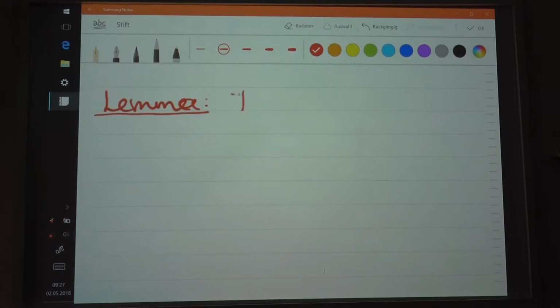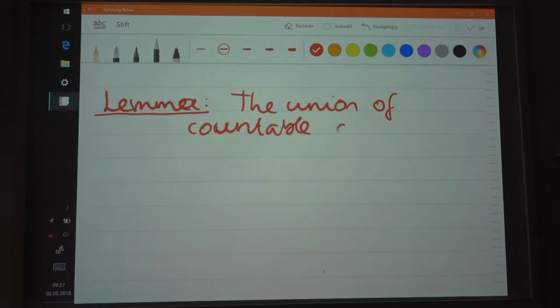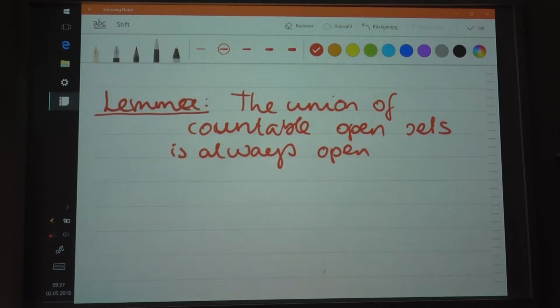So the union of countable open sets is always open. That's the first statement that I make here. This is part of the lemma.